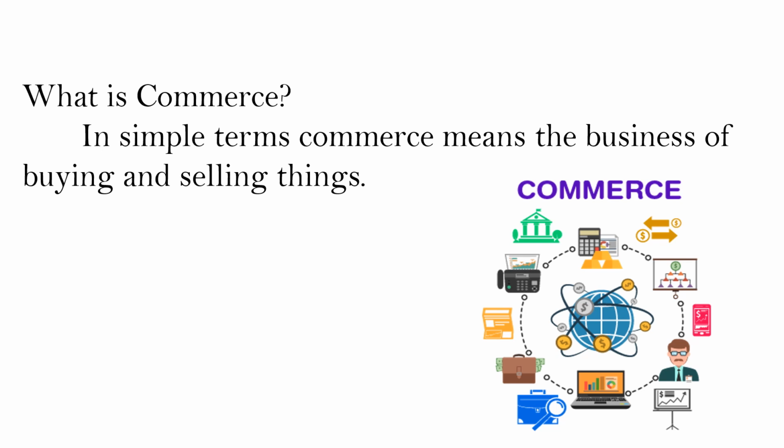So there are many processes involved in getting the product from the producer to our hands, to the consumer. So in simple terms, commerce means the business of buying and selling things. Okay, now let's move on.